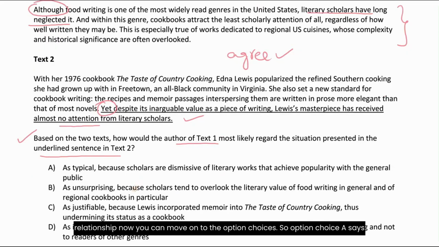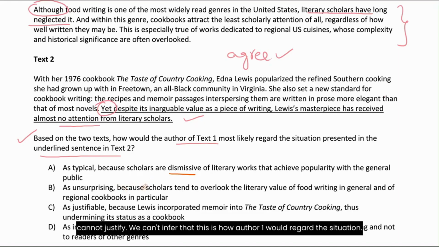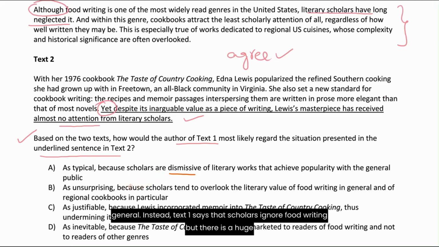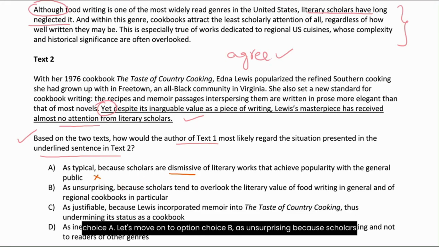Option choice A says that it's typical, because scholars are dismissive of literary works that achieve popularity with the general public. Dismissive is a very strong word and it shouldn't be used over here, and you cannot justify it. We can't infer that this is how author 1 would regard the situation. Text 1 never suggests that scholars are dismissive of popular works in general. Instead, text 1 says that scholars ignore food writing. But there is a huge difference between these words, ignore and dismissive. So be very careful. You can easily eliminate option choice A.